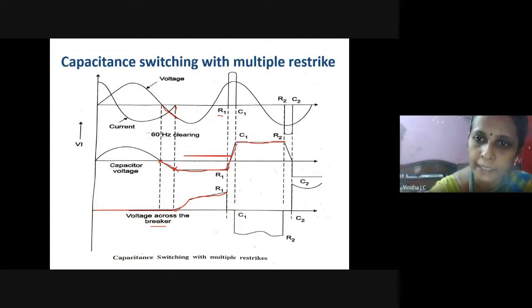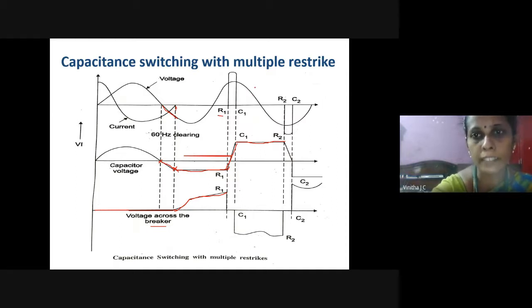Then again next restrike, next clearance. Similarly, there will be multiple restrikings of the arc whenever the capacitance is connected and disconnected in the power system. So this is about capacitance switching with multiple restrikes.